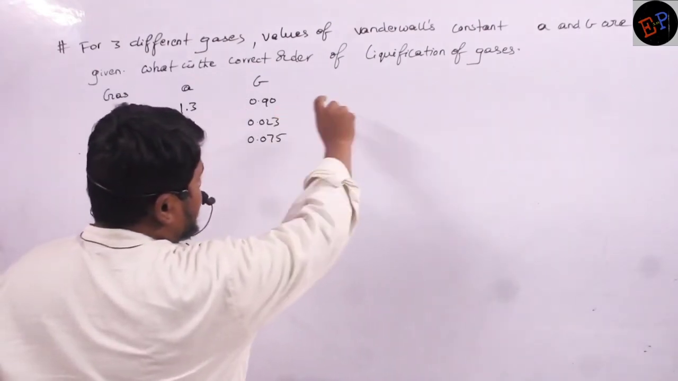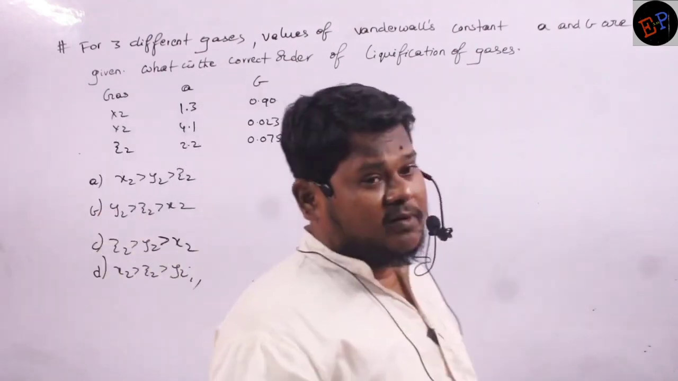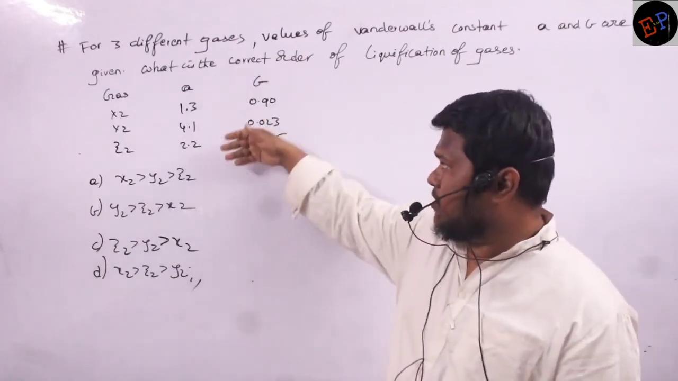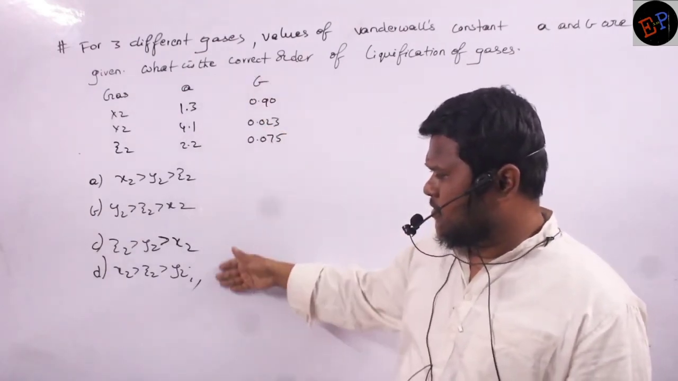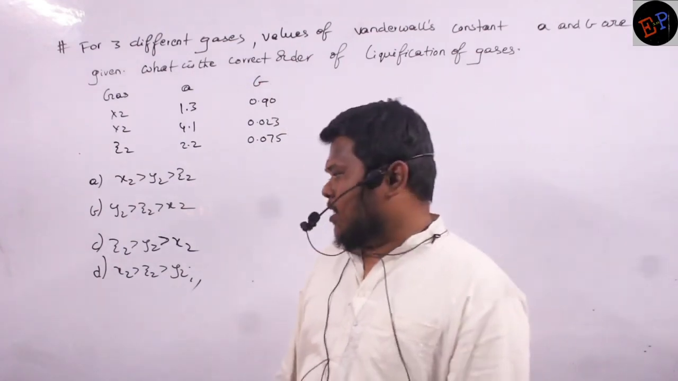Then which is the correct order of liquefaction of gases? It means which gas will liquefy more easily? That's the question he is asking. So by looking at these A and B values, we have to say which of these options is correct. Anybody? How?